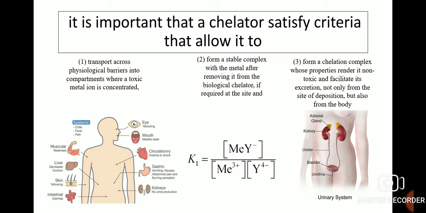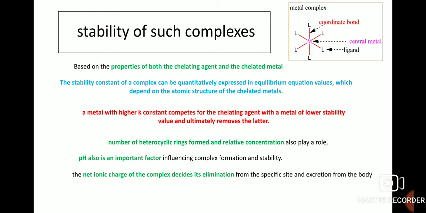And it should also form a chelation complex whose properties render it non-toxic and facilitate its excretion not only from the site of deposition but also from the body, so elimination is also an important factor.